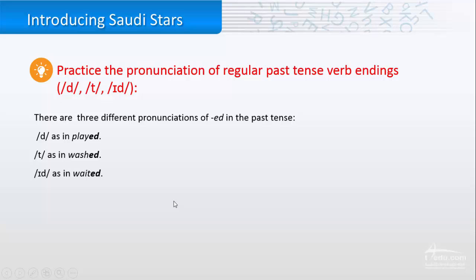Okay. Now, let's practice the pronunciation of regular past tense verb endings. These are the sounds. We put them between slashes, like for example here, /d/, /t/, /id/. If we are going to write them in the verbs, for example, in played, /d/, played, as in washed, washed. See, it's not /d/, it's /t/. And as in waited, /id/. Do you see it? Waited. So these are the pronunciations of the three regular past tense verb endings.